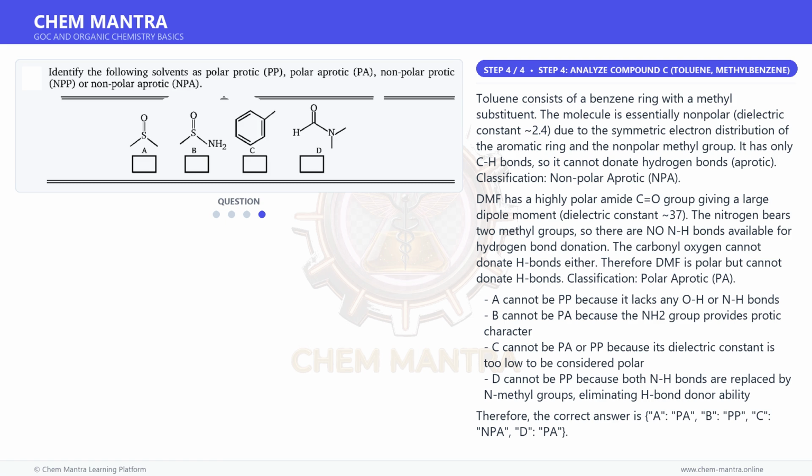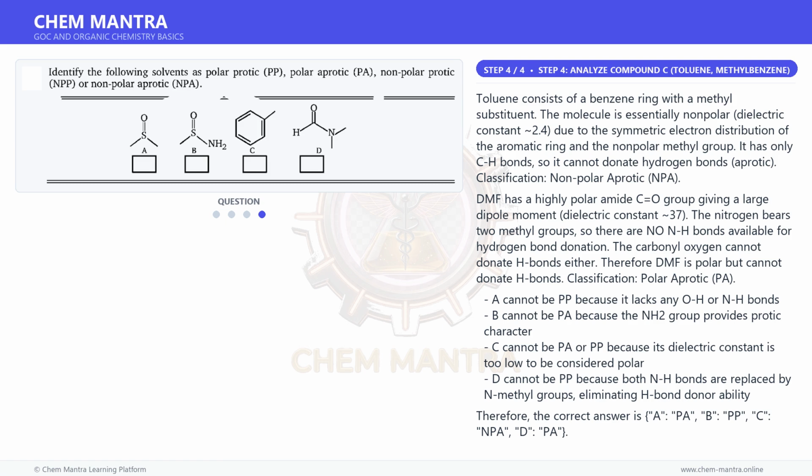B cannot be PA because the NH2 group provides protic character. C cannot be PA or PP because its dielectric constant is too low to be considered polar. D cannot be PP because both NH bonds are replaced by N-methyl groups, eliminating H bond donor ability.